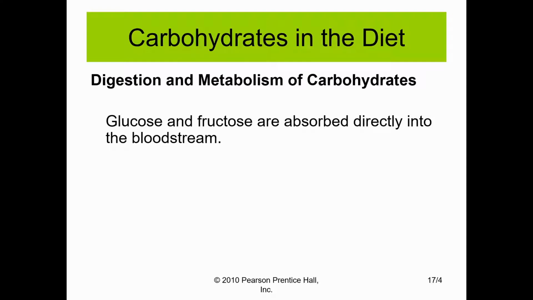The monosaccharides are very small, which allows them to be directly absorbed into the bloodstream. These are sugars like glucose and fructose, and also the sugars that you might get from a candy bar or fruit.